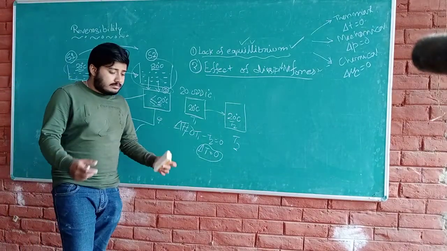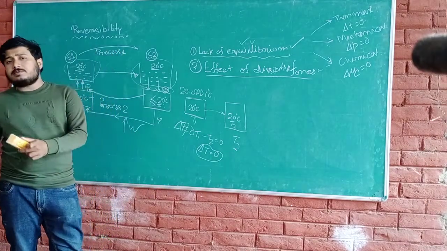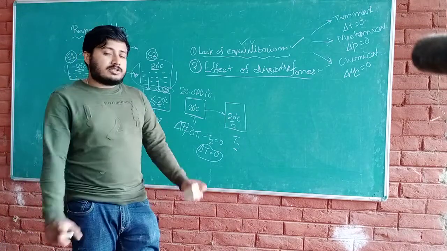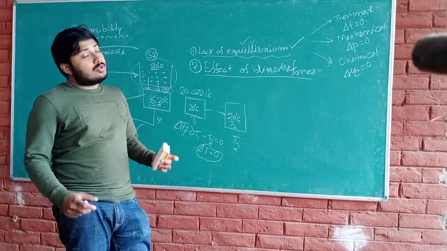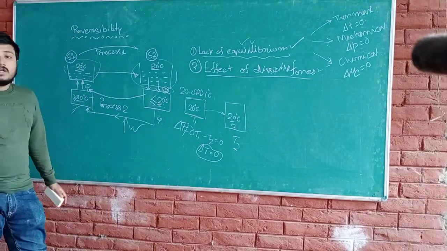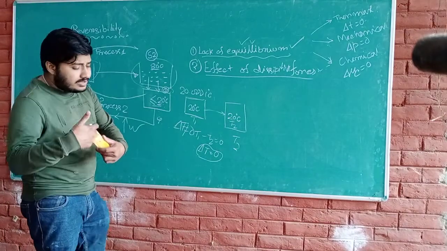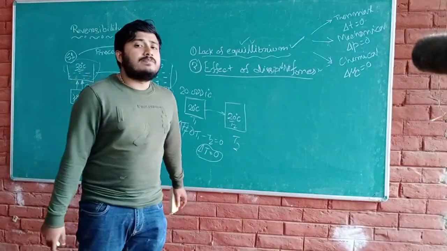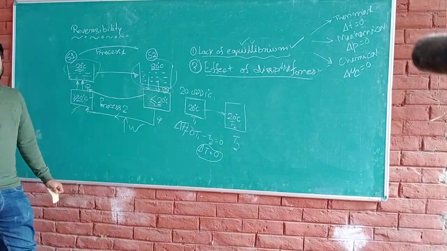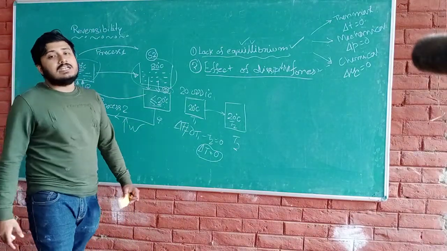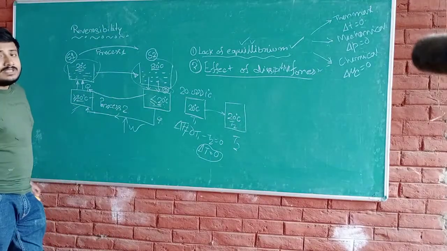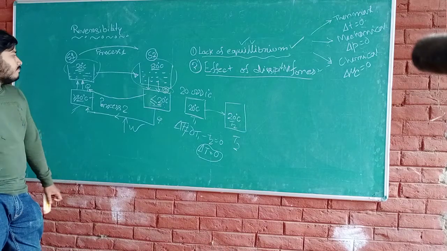Now, if you undergo the analysis of a cycle, to make the analysis simpler, we take the process as reversible. Though we know that in this world there is no process which is reversible, we still consider the process as reversible. That's why the concept comes: reversible but in limit. So what is the concept of the process which is reversible but in limit?